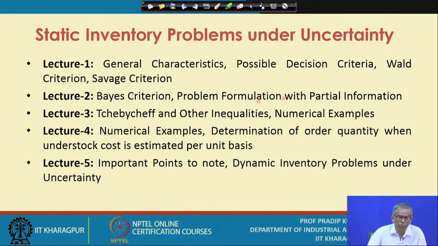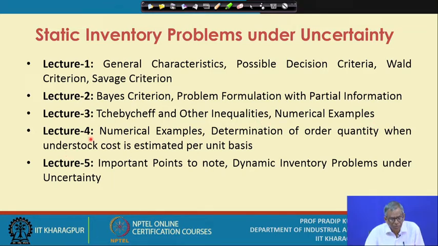During lecture 2, we will be referring to the Bayes criterion, and then we will discuss the problem formulation with partial information. During lecture 3, the well-known Chebyshev and other inequalities as you find in probability theory we will be referring to, and we will discuss them with numerical examples.